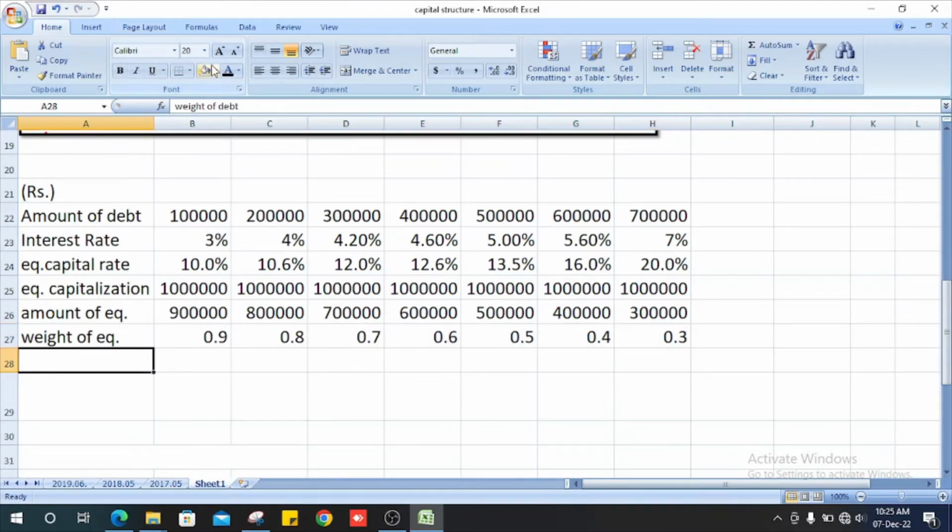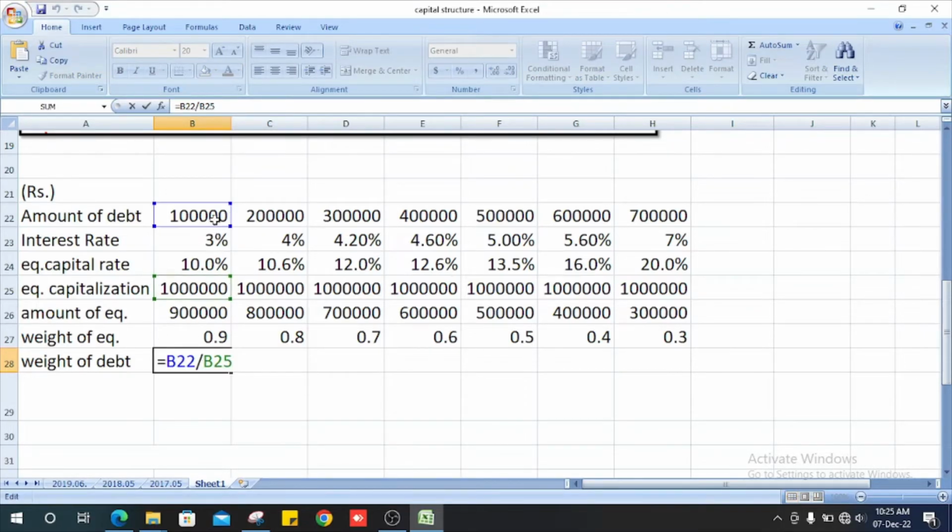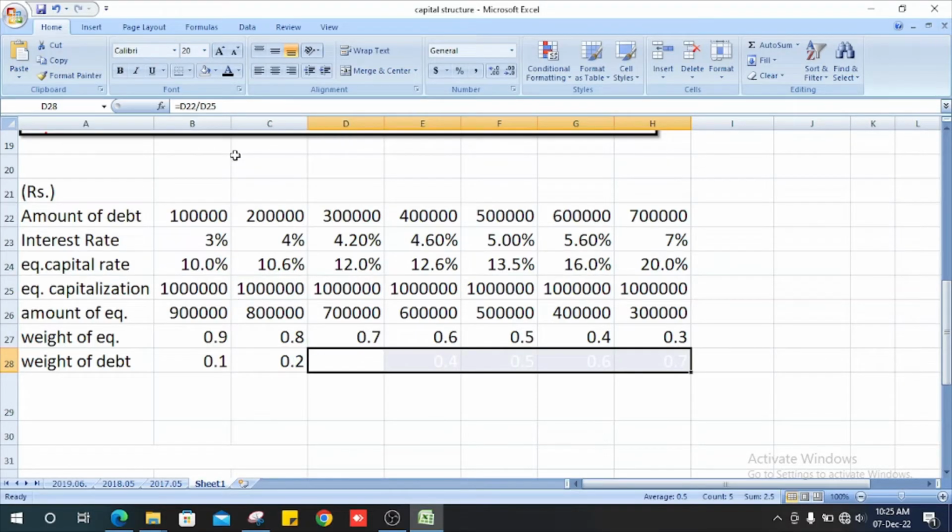Next, we will see how we get the weight of debt. Like the weight of equity, it is the amount of debt divided by total capitalization. Likewise, get the other values.